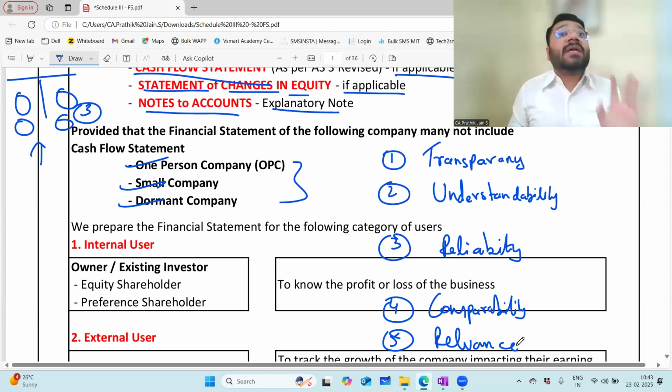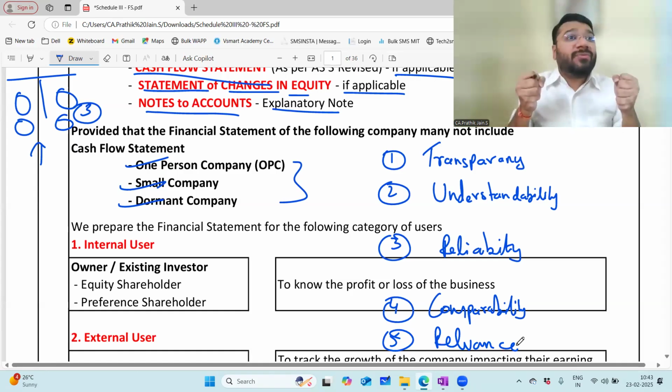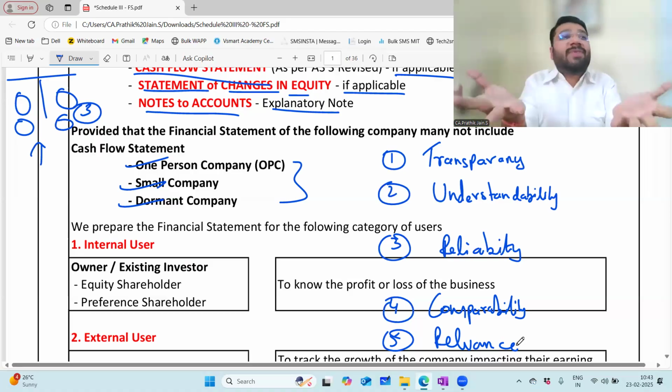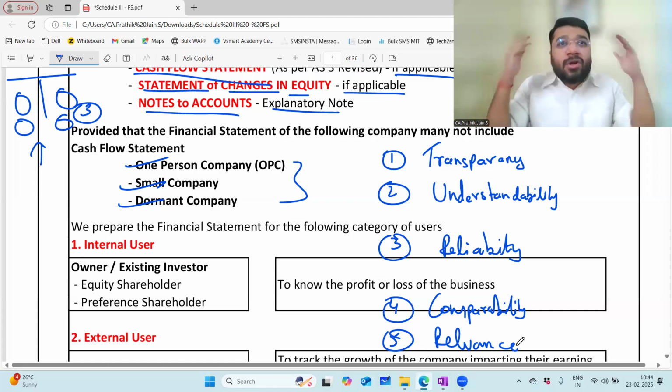If you keep these objectives in mind, remembering the disclosure requirements of the accounting standards becomes easy for all of you. Remembering the disclosure statement of Schedule 3 will become easy for you. If you understand the emotion, the feeling of those 7 people, there is no need to mug up. You'll understand, oh, this is why we are preparing it. A lot of people say that Schedule 3 is a format given by the Companies Act. Don't apply your mind. Don't apply your concept.